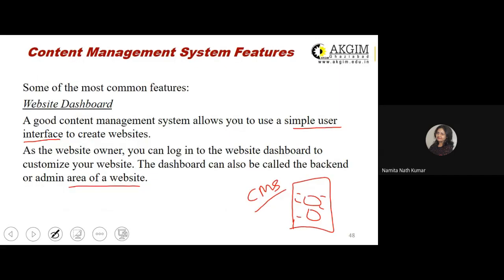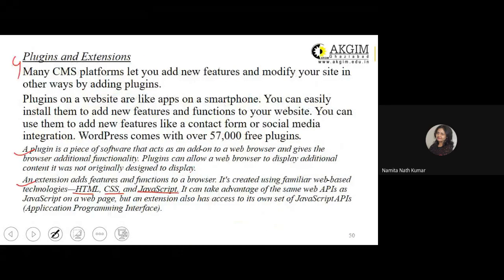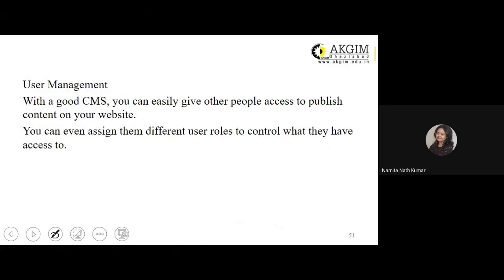So we started with the website dashboard as the first feature. Then you had themes to customize the design, content editor. Then the fourth one, we discussed extensions. The fifth one is your user management. With a good content management system, you can easily give other people access to publish content on your website. You can even assign them different user roles to control what they have access to.